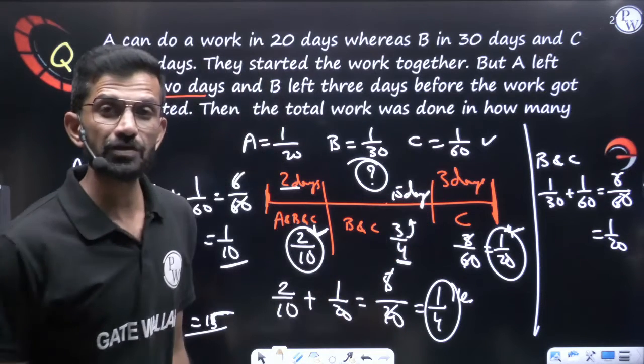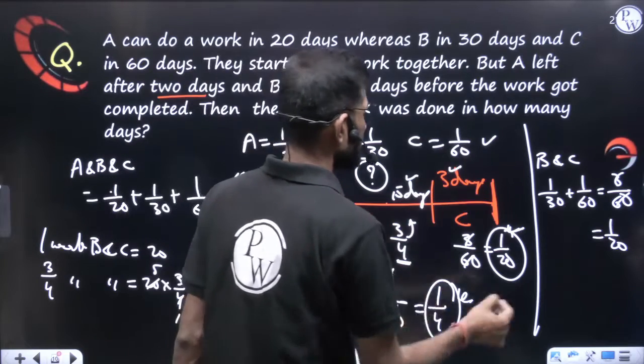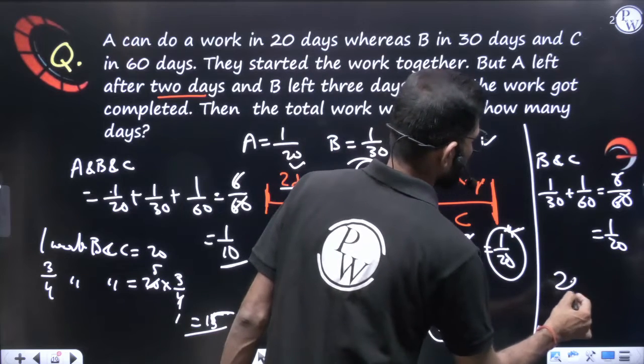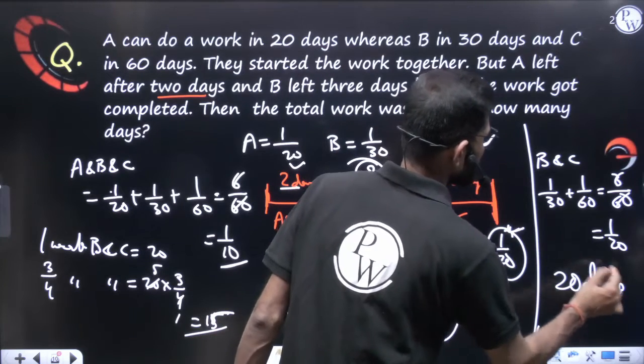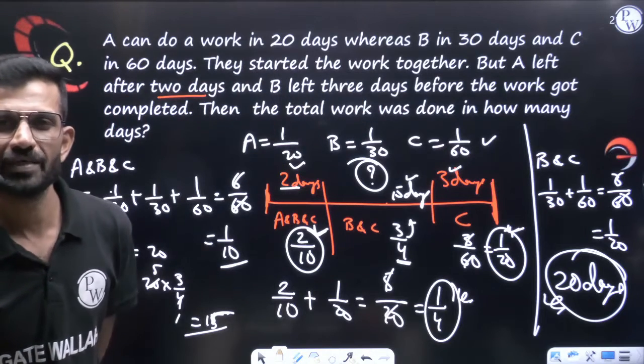So total work was done in how many days? 2 days plus 15 days plus 3 days. Total work: 2 plus 15, that is 17, plus 3. Total work was done in 20 days. This is the answer. Total work was done in 20 days.